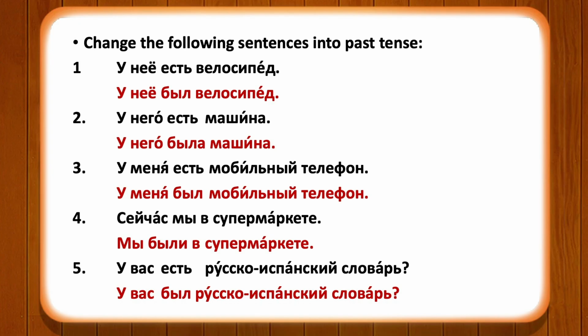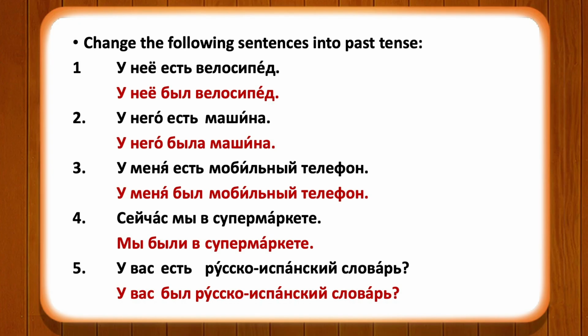If you need to change this sentence into past tense, you have to remove the word есть and replace it by the appropriate form of the verb быть. The appropriate form of the verb will be according to велосипед, which is a masculine gender word. So the masculine form will be used. У него был велосипед.